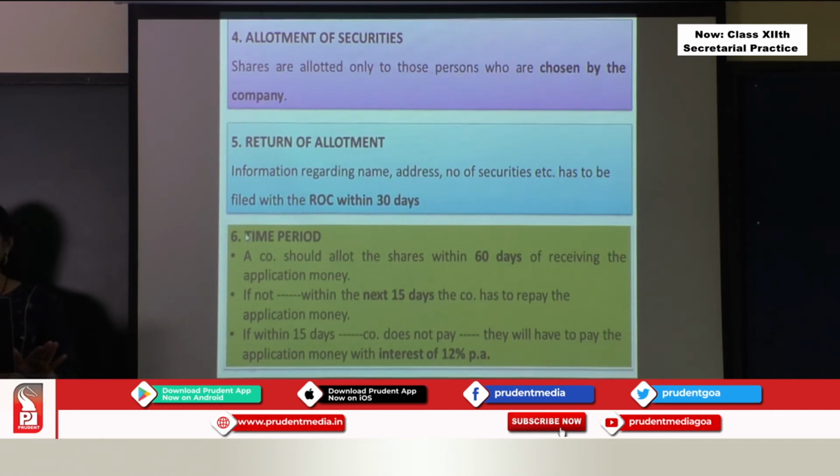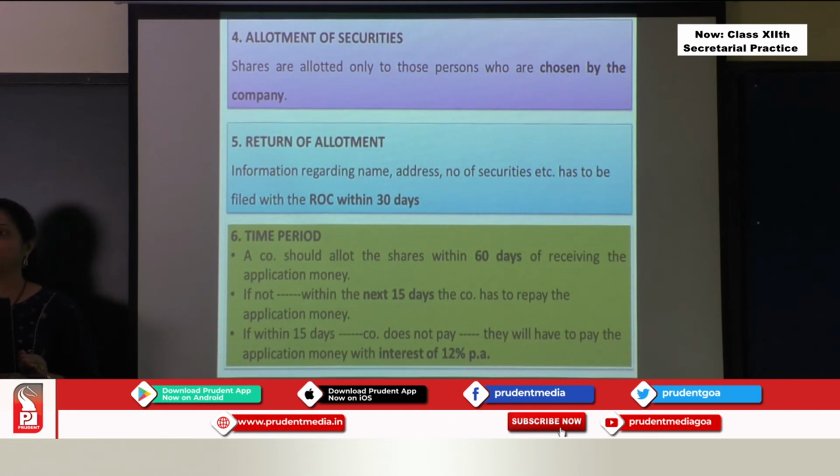So the last point, please make a note again, time period. Please remember this, a company should allot shares within 60 days of receiving the application money. So once you receive the application money, within 60 days, the company has to allot the shares. Now, if the company does not allot the shares within 15 days, then he has to return back this money within the next 15 days from that date. Now, if he doesn't do it, he pays that money along with 12% interest. That is the rule of the Companies Act. So this is what he has to do.